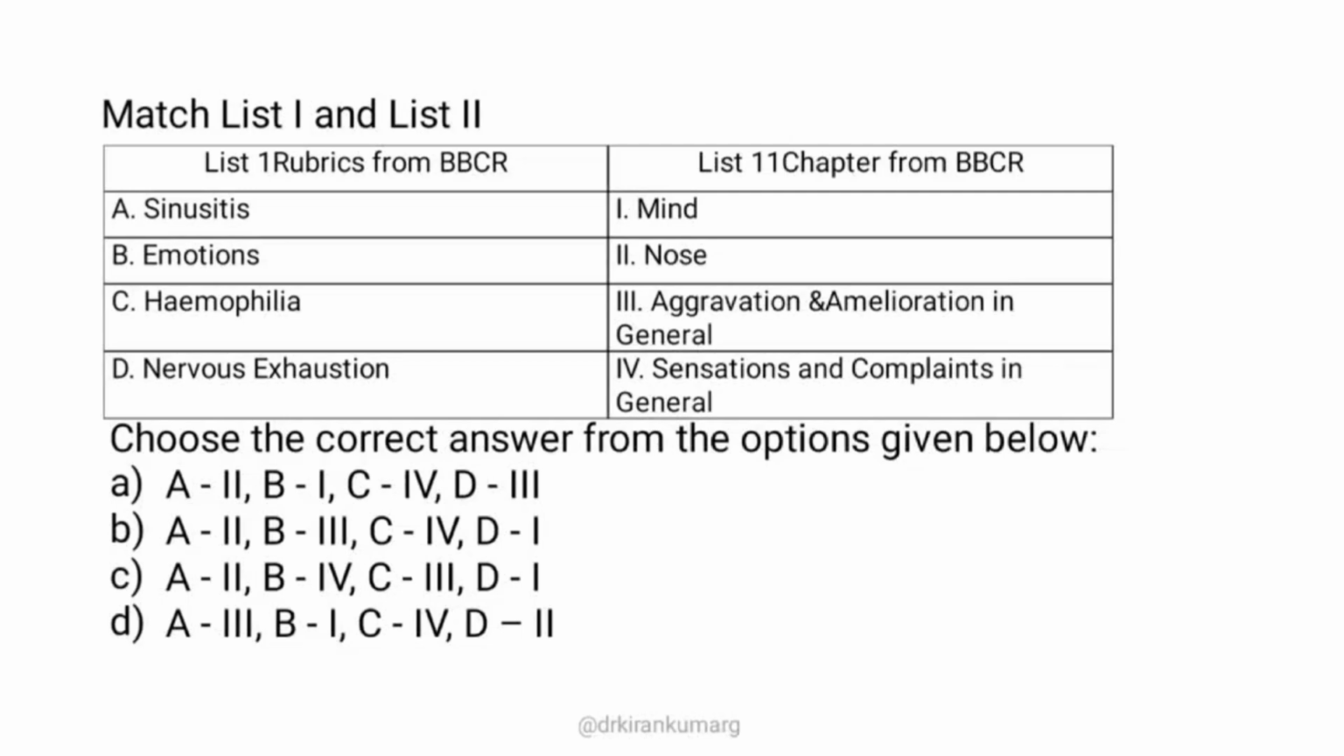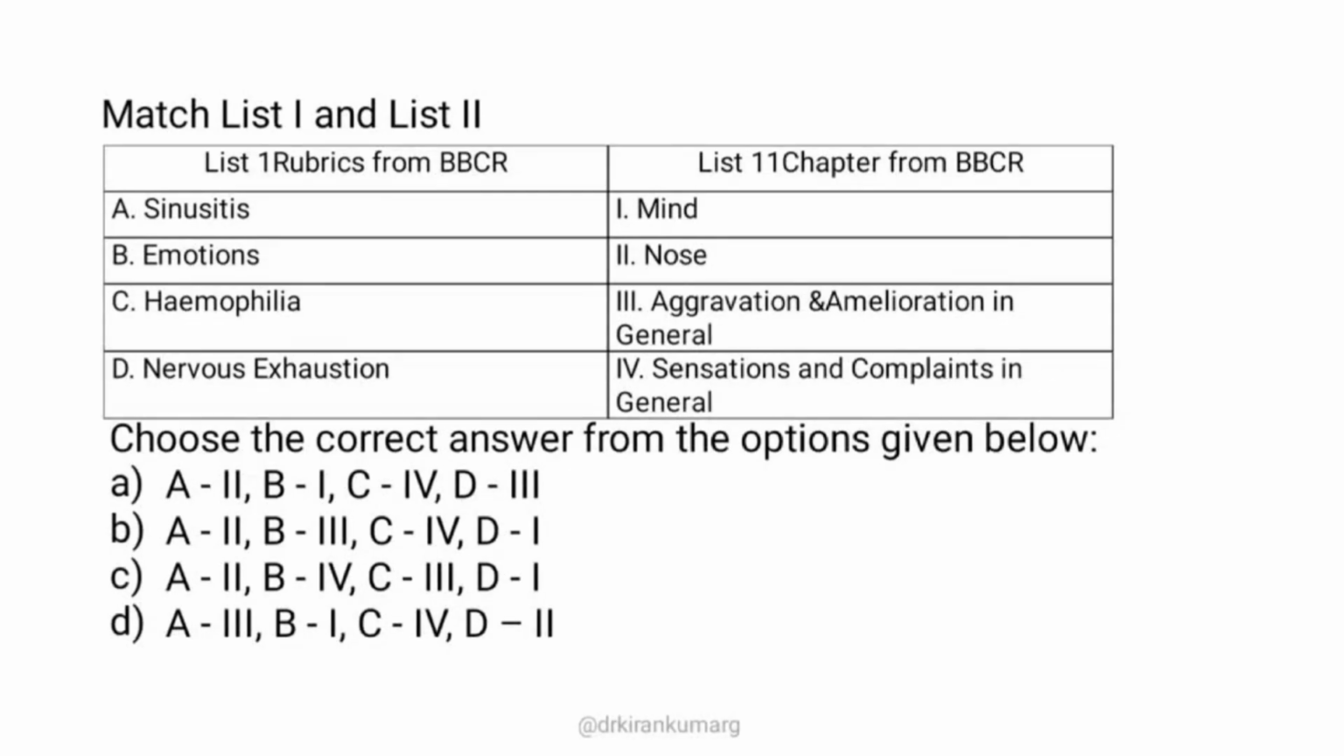Now you have ended up with two narrow options, option A and option B, where A is 2 and C is 4. The main confusion is between emotions and nervous exhaustion. How do you relate them now? Because in the majority of the mind chapters of Kent's repertory, many emotions are mentioned. You might have studied that in UG as well. Whereas nervous exhaustion can be given in the aggravation and amelioration chapter.